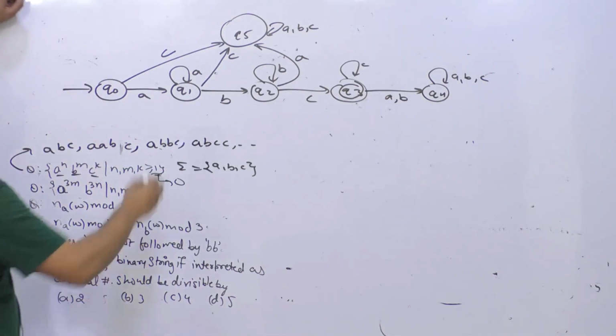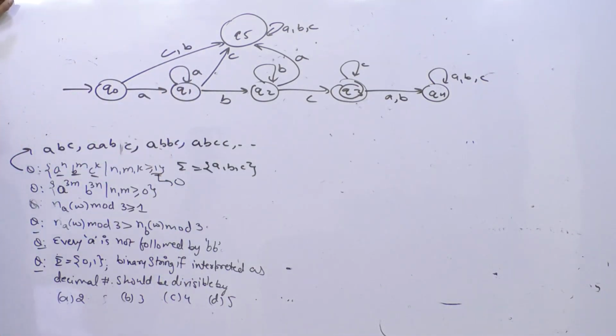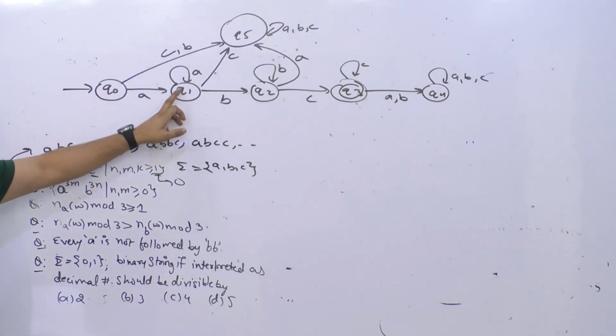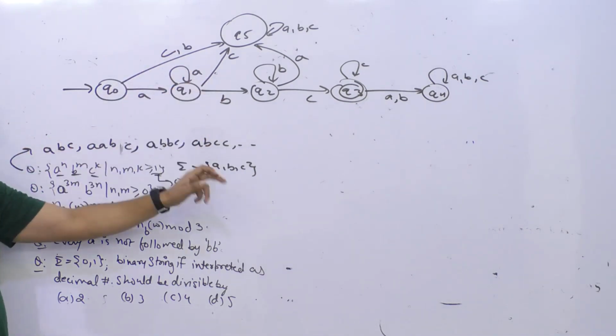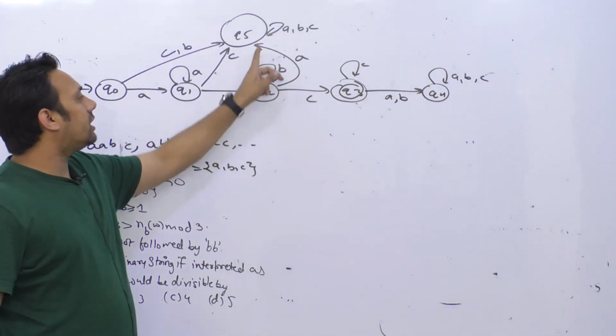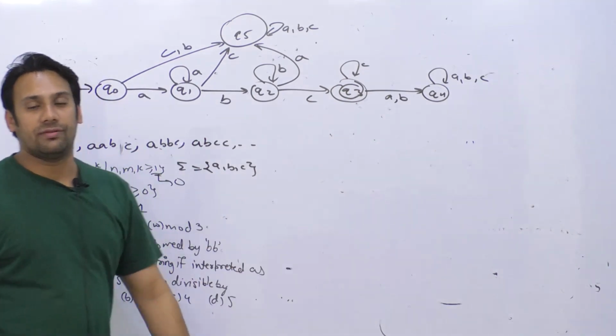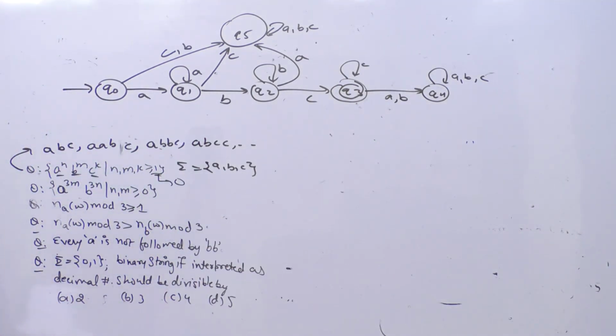So here you can see that for every state we have to create three transitions. Every state will have three transitions. In the first state q0, you are going to create a transition for a, b and c. Here also you are going to create a transition for a, b and c. Here also, and here also a, b and c, and here also a, b and c. For each of these symbols which is a, b and c, you are going to create transitions here.